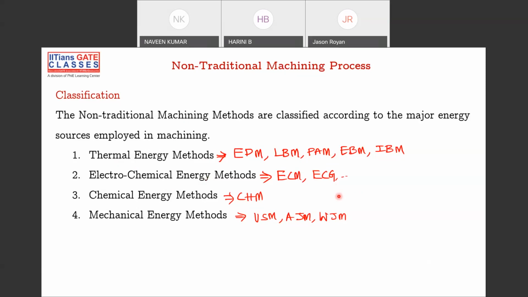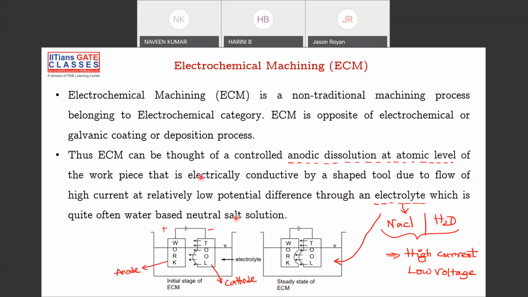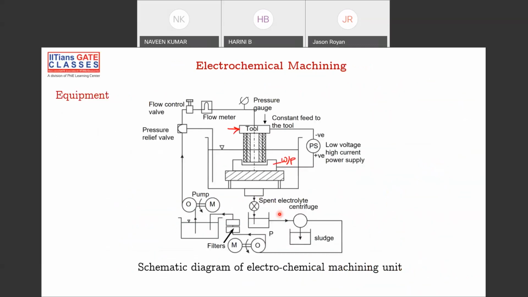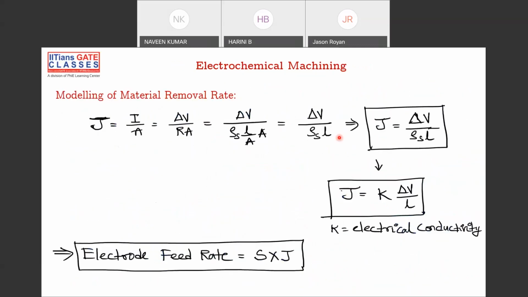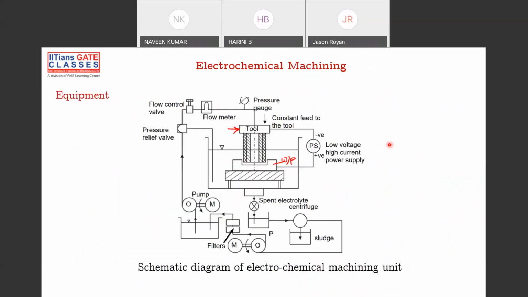So then we can go here. This is the way the ECM process runs, a simple process. And the important point to be noted here in the ECM process is this. We have some electrolyte here, that is your NaCl solution. You dip the tool into the electrolyte solution, and this is your workpiece and this is your tool, and there is electrolyte between the workpiece and tool because of some chemical reaction.